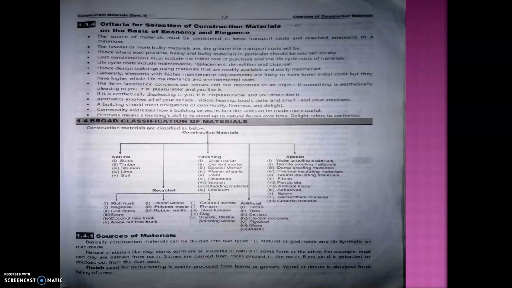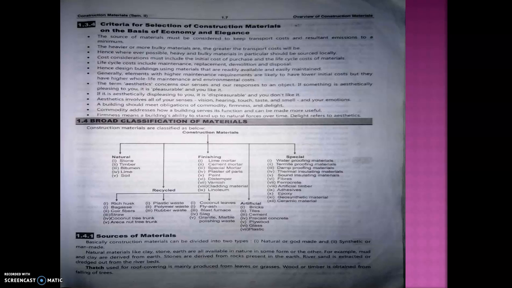Okay, because if suppose your construction is 5 to 10 years old and it requires repair and maintenance, it means that we had not selected good quality materials. Okay, it should be after 20 years, minimum 20 years, that is the first stage life cycle. So if materials are selected well, then it does not require early maintenance or repair.